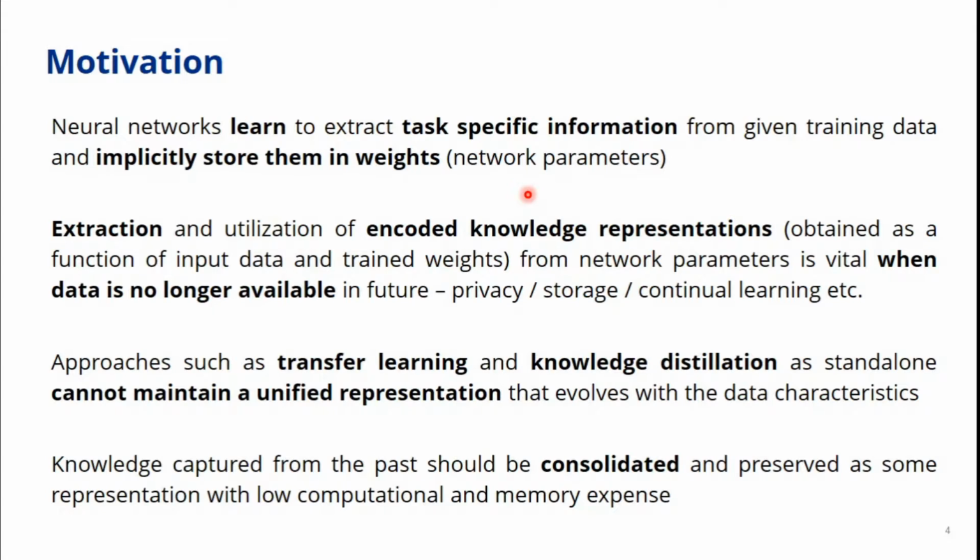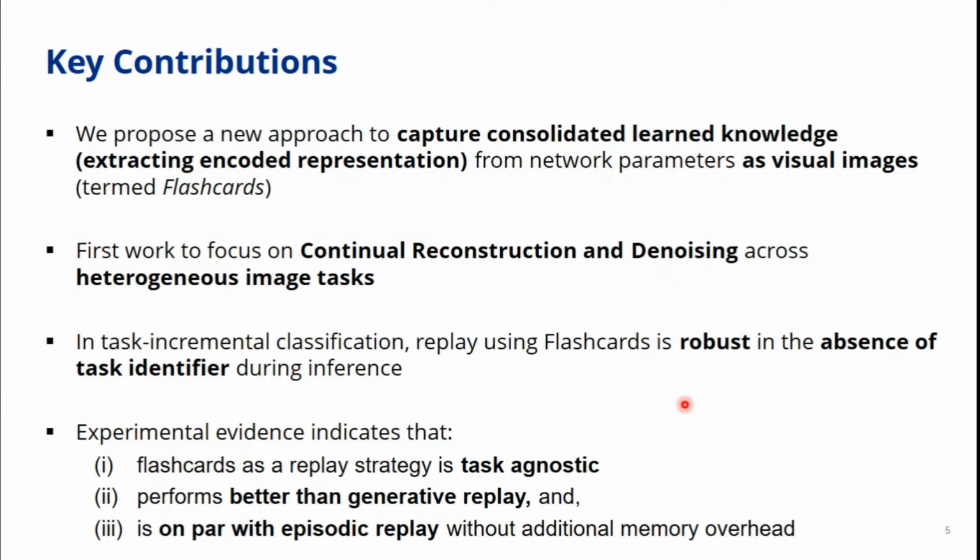As a general motivation, we know that neural networks learn to extract task-specific information from the given training data, and they store them in their network parameters or weights. What we're interested in is to extract and utilize this encoded knowledge representation, especially when data is no longer available in the future. We know that transfer learning and knowledge distillation are good for single tasks, but we are looking at a unified and consolidated representation that evolves with growing data characteristics.